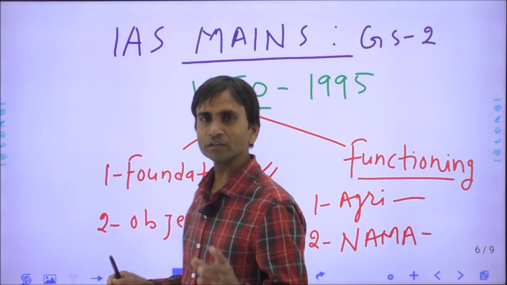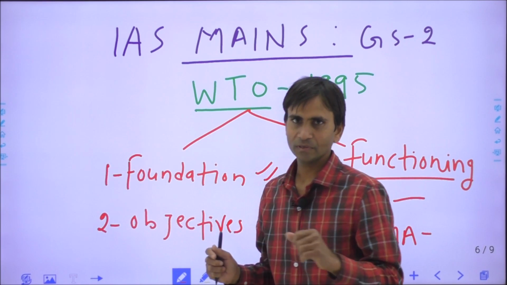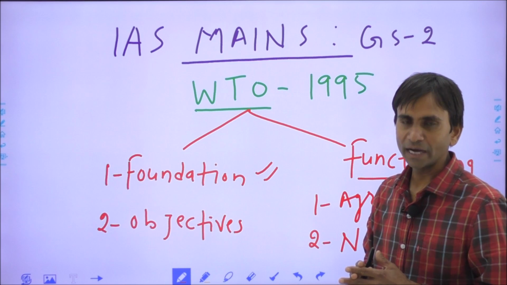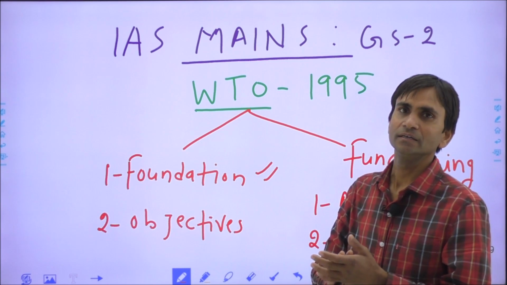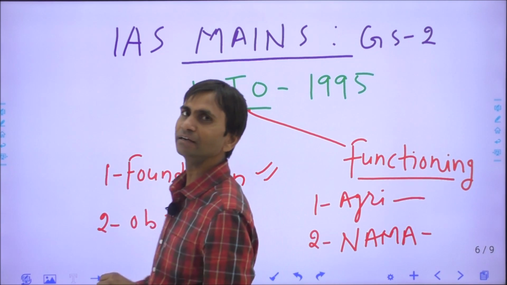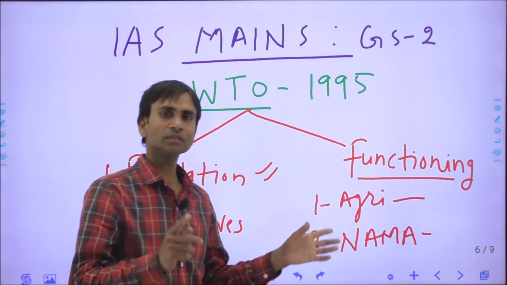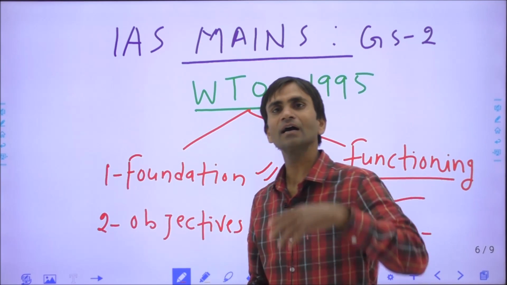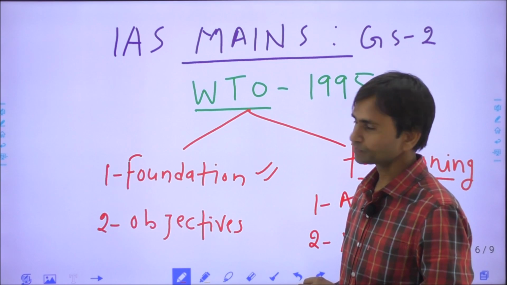Arthur Dunkel was the last Director General of the GATT organization, who discussed with the developing countries from 1986 to 1993, and this is called the Uruguay Round. After that, Dunkel presented a proposal which is called the Dunkel proposals.